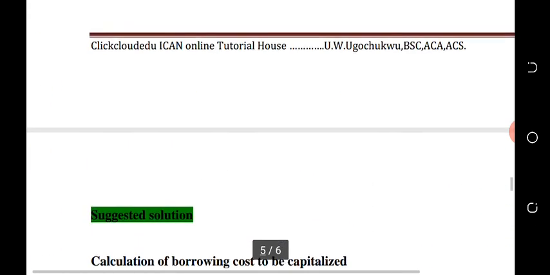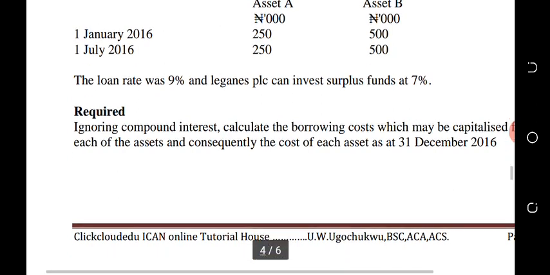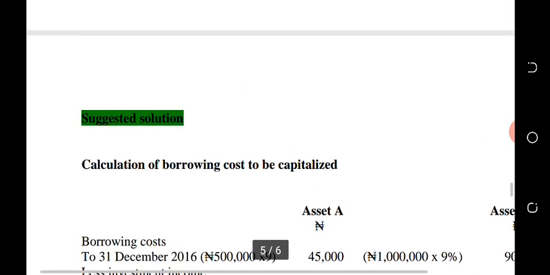They incurred 250 on 1st of January and another 250 on 1st of July. From 1st of January to 1st of July is 6 months.